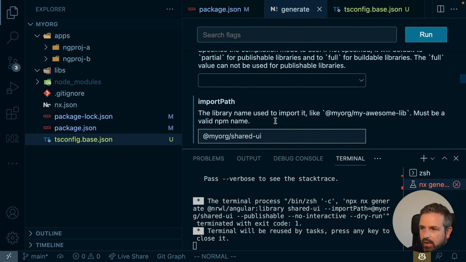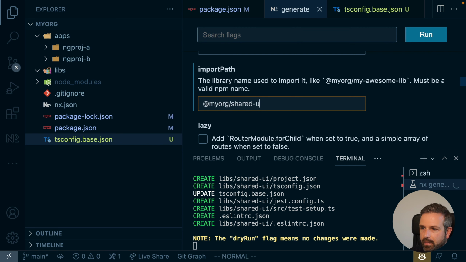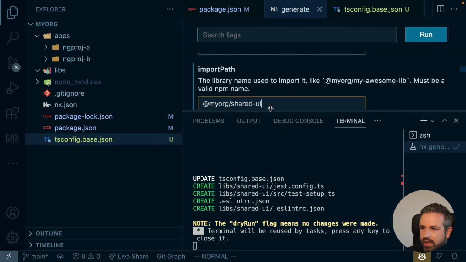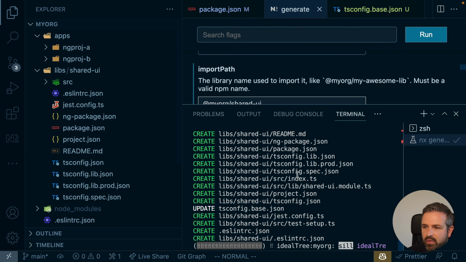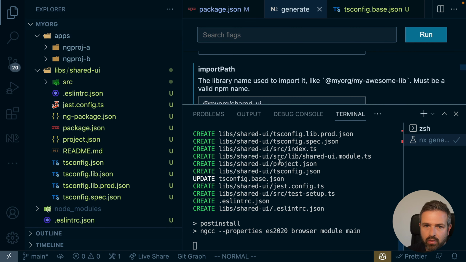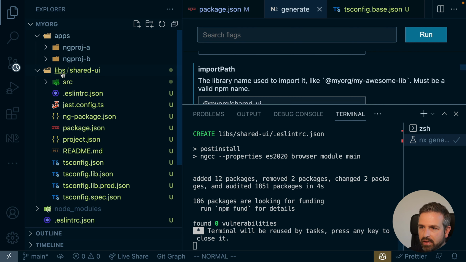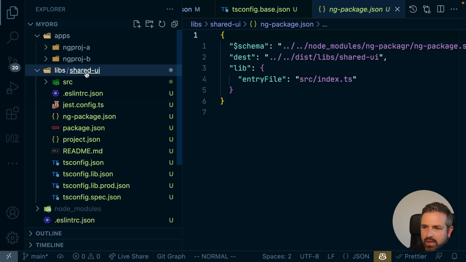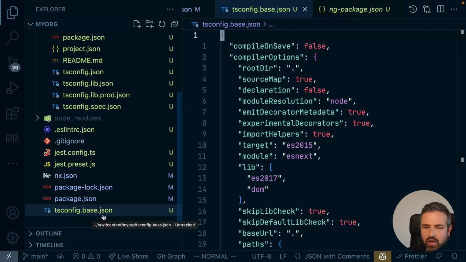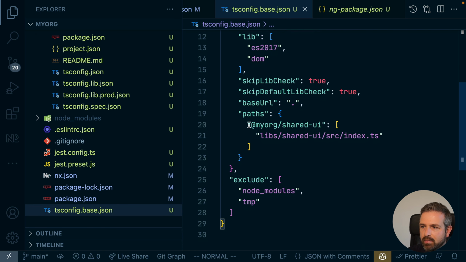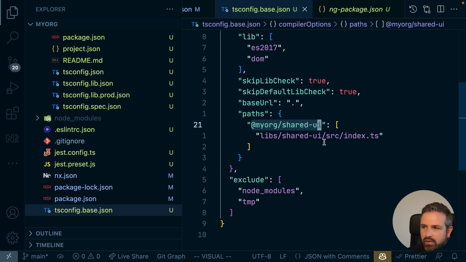Let me go up here and change here some small detail. And so if we look at this now, we can see it is able to create that library in that shared UI part here. So let me run this, and now I will explain why we got this error and why we need a buildable or better publishable library to have in that libs folder here. So as you can see, we get now this shared UI library generated, and Nx complained during the generating part that there is no tsconfig base JSON here, because what it does, it maps basically the import path, so the kind of the npm scope, to a local folder. And for doing so, it needs the tsconfig to be there.